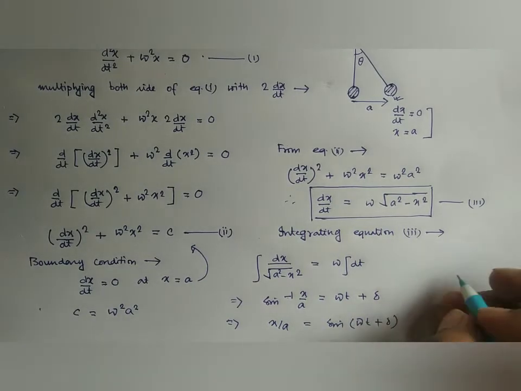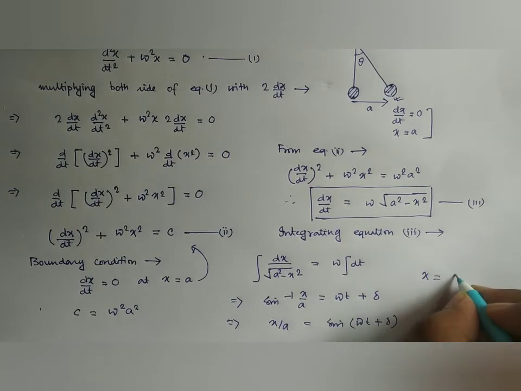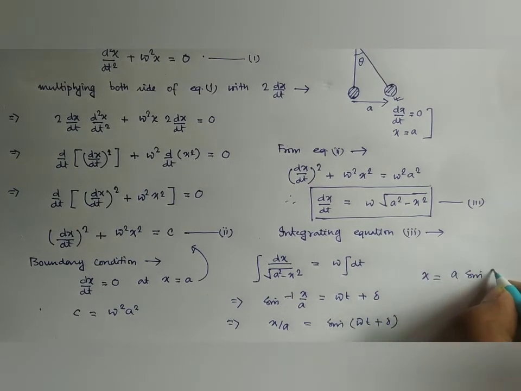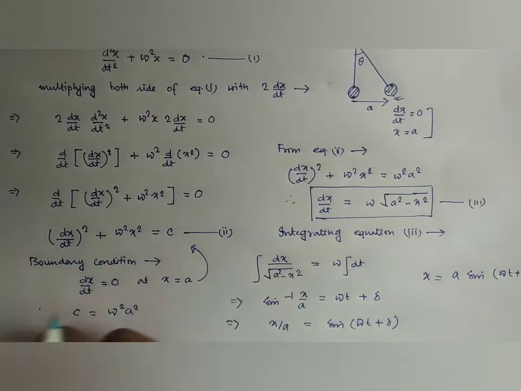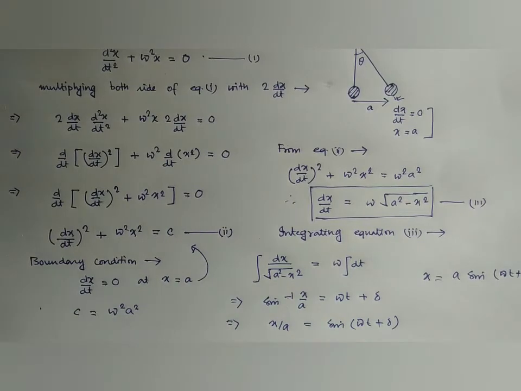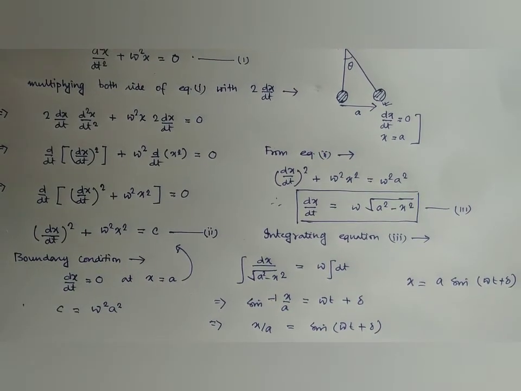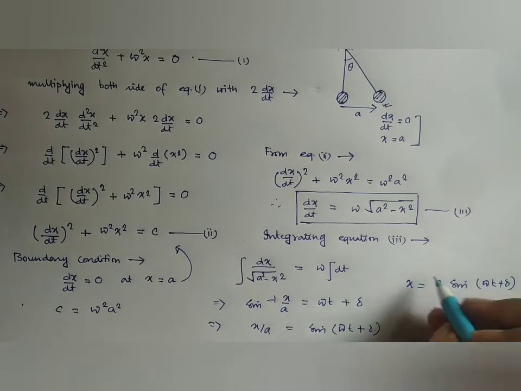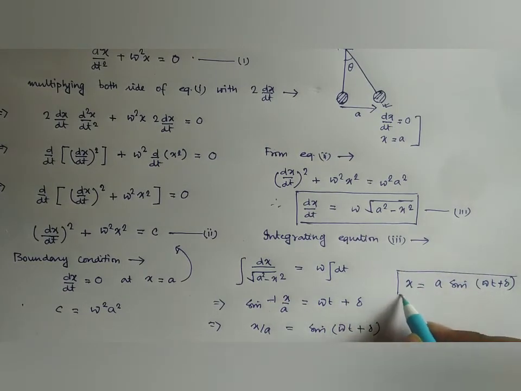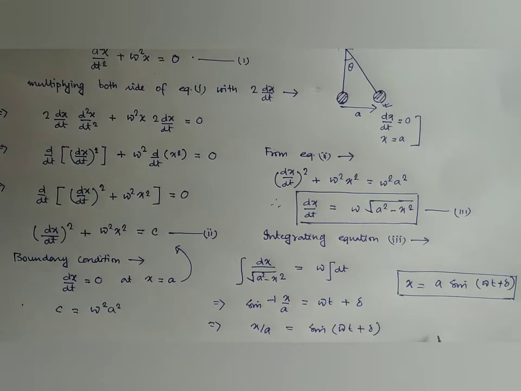So we have x equal to A sine of omega t plus delta. So this is the solution for the differential equation of a body executing simple harmonic motion.